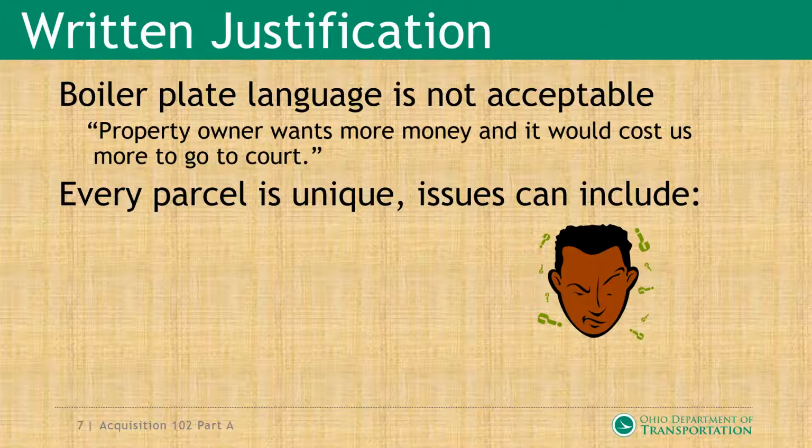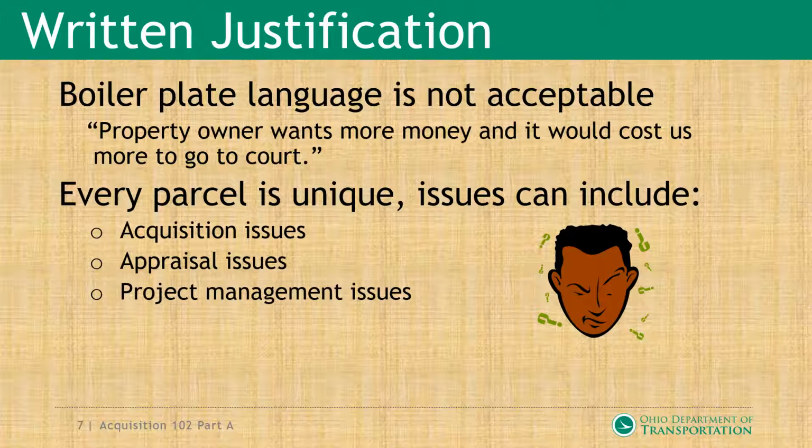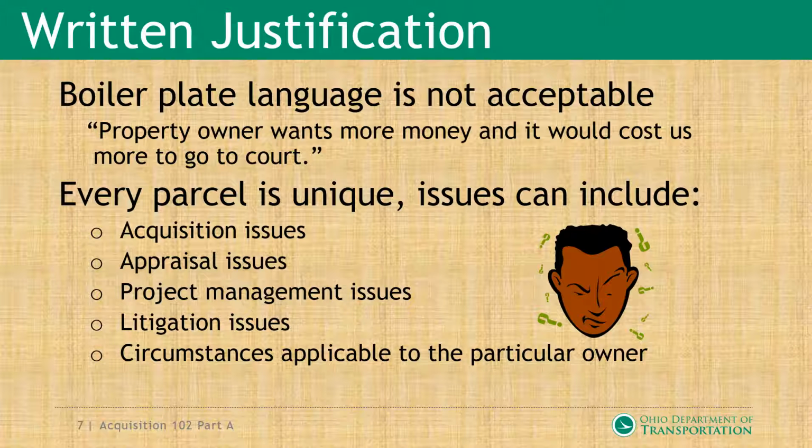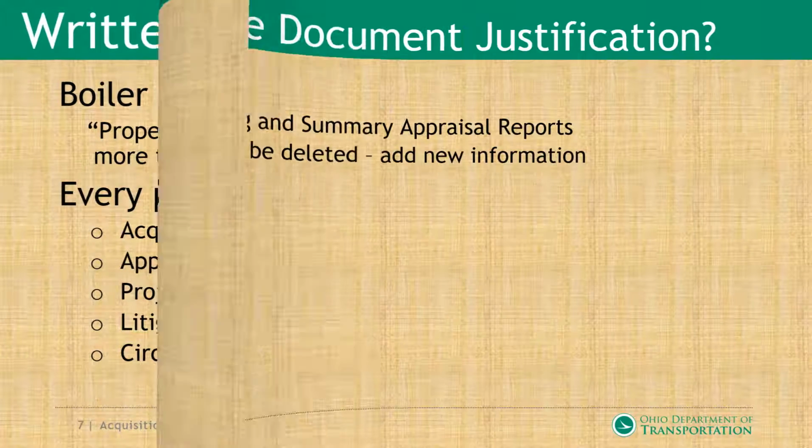We need to be more specific about our written justifications. Remember that all property owners have unique circumstances that we have to look at, with issues that can involve acquisition issues, appraisal issues, project management issues, litigation issues, and circumstances applicable to these particular owners.